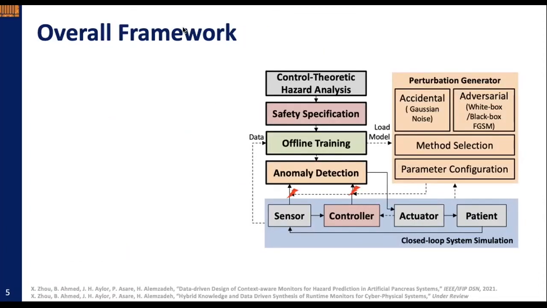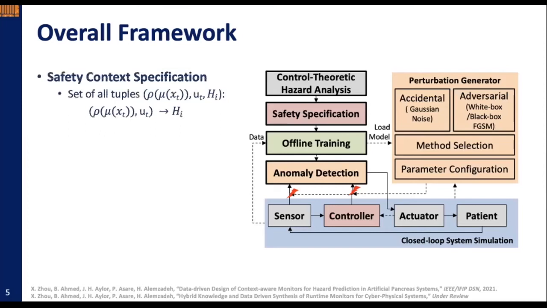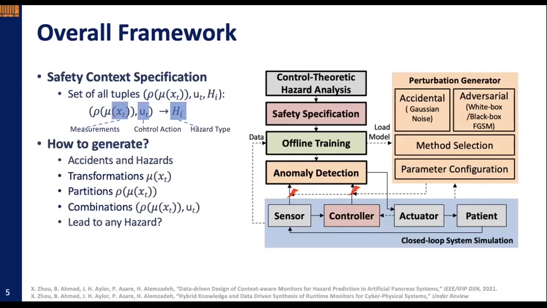This figure shows the overall framework. The integrated domain knowledge was extracted by generating the safety context of the application using a control theoretic hazard analysis method, which defines whether a control action issued under a specific system context will result in any hazard. To generate the safety context specification, we define the actions and hazards, transformation or partition of the measurements, and then identify whether a combination of the control action as well as the partition of the measurements will lead to any hazard.